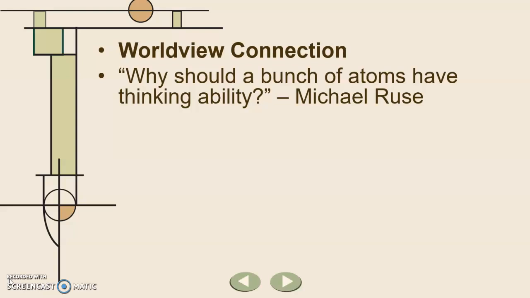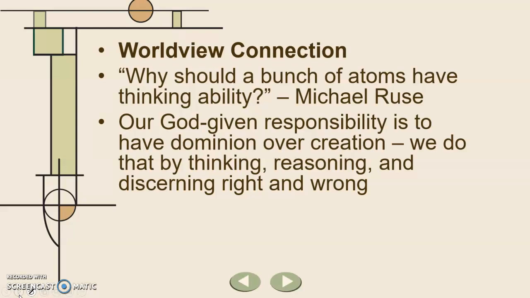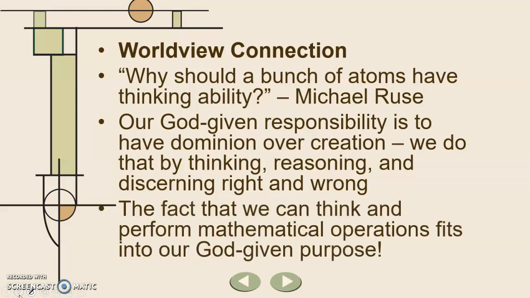Well, Michael Ruse may not be familiar with the Bible, but we do know that we have an answer to this question. Why do we have thinking ability? It all goes back to why we were created. Our God-given responsibility is to have dominion over creation. That means to take care of it, to rule over it, and to take care of it responsibly. And we do that. We have dominion by thinking, and by reasoning, and by discerning what is right and wrong. God gave us that ability, this bunch of atoms, this thinking ability, so that we can have dominion over His creation. The fact that we can think and we can perform mathematical operations fits into our God-given purpose.